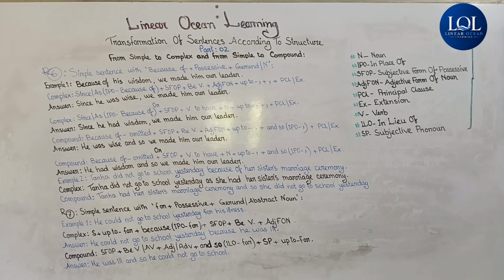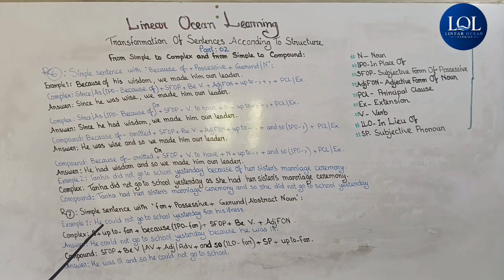Now compound. Subjective form of possessive. Here possessive is his and its subjective form is he. Then BV or AV, B verb. AV means action verb. Then plus adjective or adverb plus and so ILO for. In place of, that is in lieu of for, we have to write and so plus subjective pronoun plus up to for.